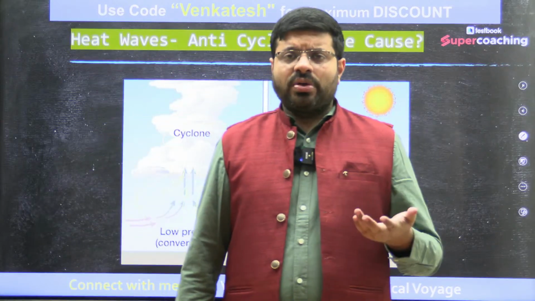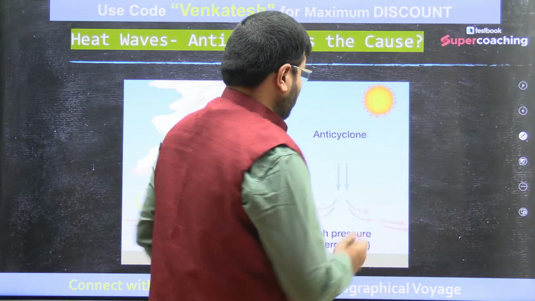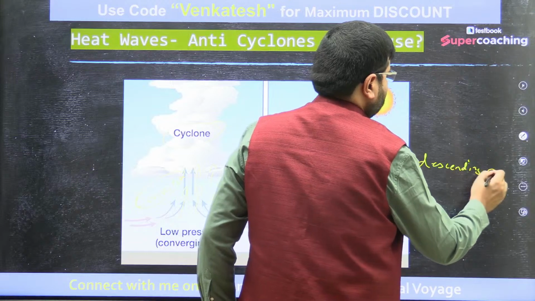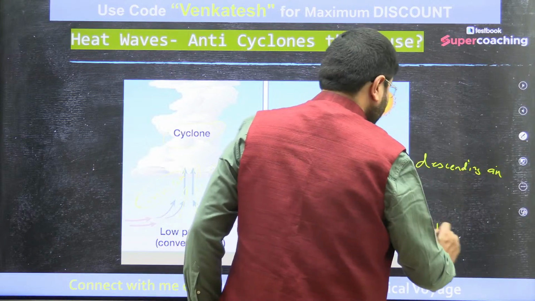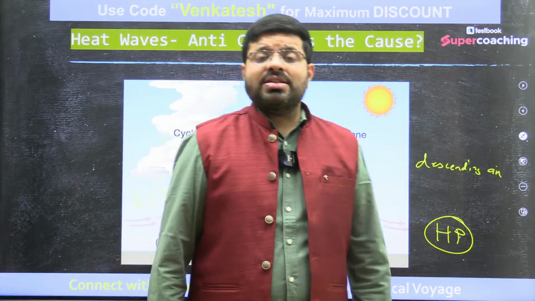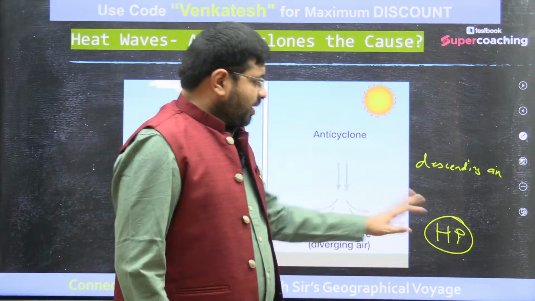What if there is more air which is descending? Descending air creates high pressure conditions on the ground. Now imagine at a certain region you have descending air, which creates high pressure conditions on the ground.